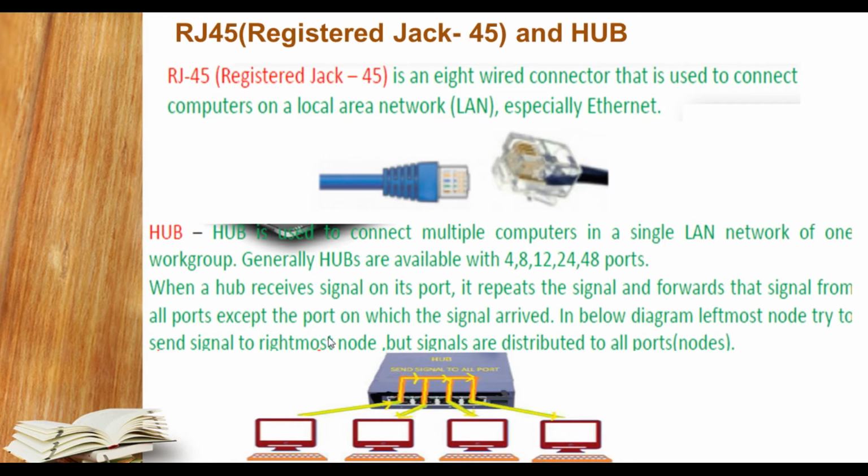So when a hub receives a signal, suppose in a particular network this is a computer which is the sender, it is sending the message or the signal. This particular hub will transmit this signal to all computers simultaneously, except where the signal arrived. So here you can see when a hub receives a signal on its port, it repeats the signal and forwards the signal from all ports except the port on which the signal arrived. Here you can see the same thing is explained.